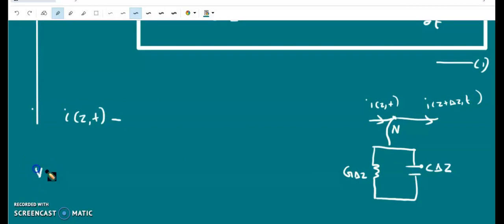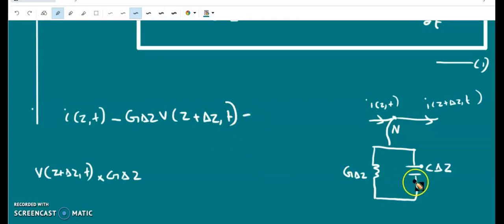The potential can be taken as either V of z,t or V of z plus delta z,t. Here 1 over R is the conductance, since resistance is the reciprocal of conductance. So it gives G into delta z into V of z plus delta z comma t.